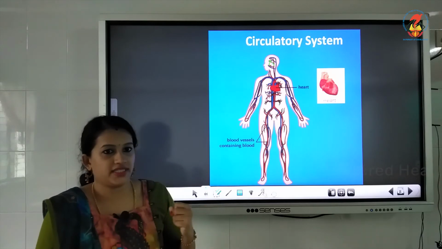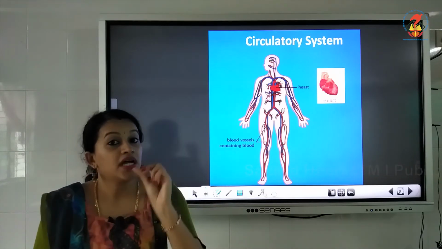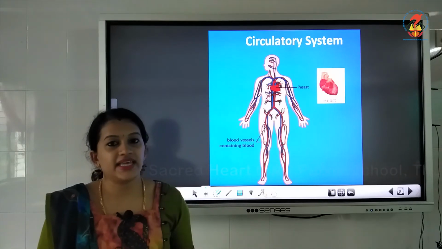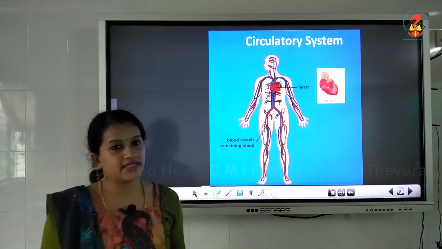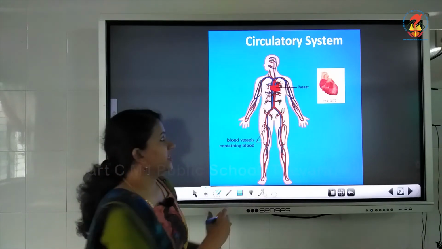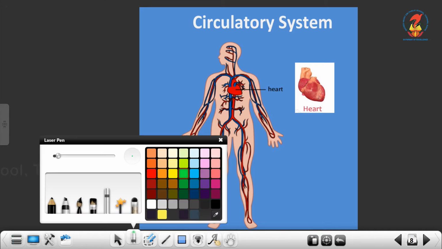Our circulatory system consists of 3 main parts, or you can say that our circulatory system is made up of 3 major parts. One is the heart, then the blood vessels and blood. These are the main parts of our circulatory system.